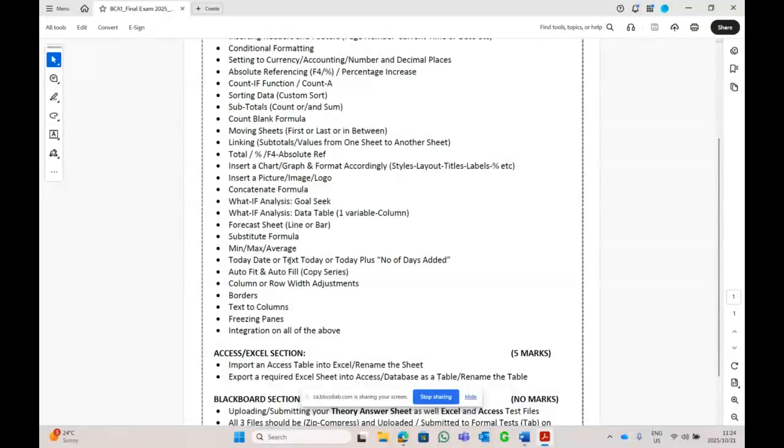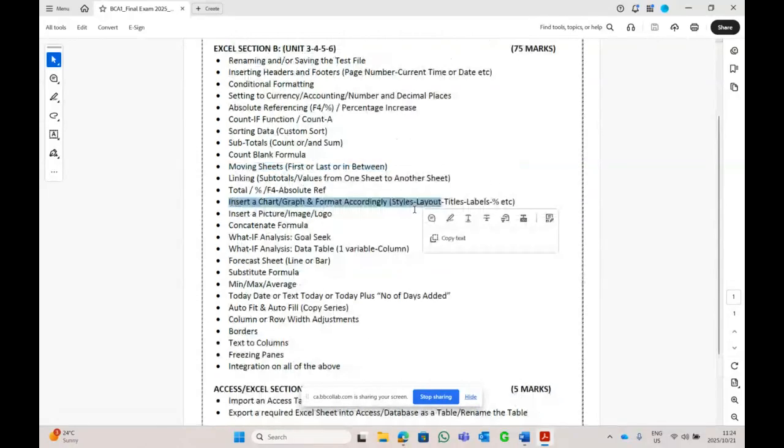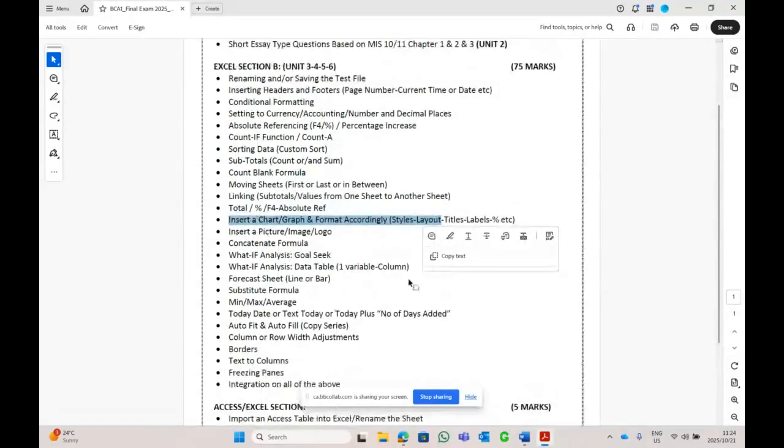These are the types of formulas that you can expect to see in your final exam: substitute, the different types of today's, autofit and charts, your count ifs, your sorting, your subtotals.